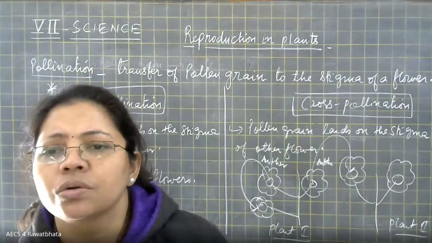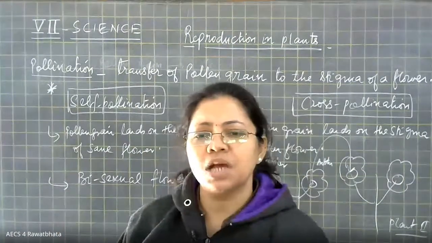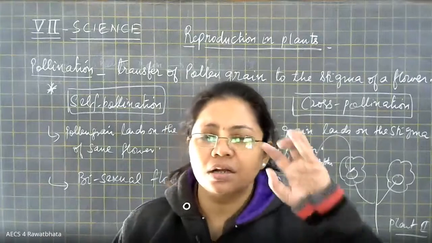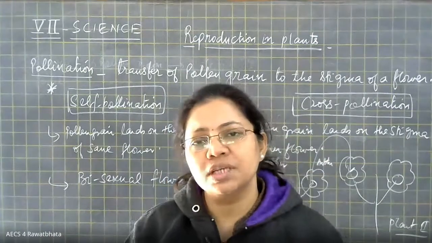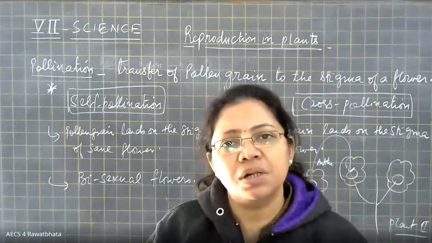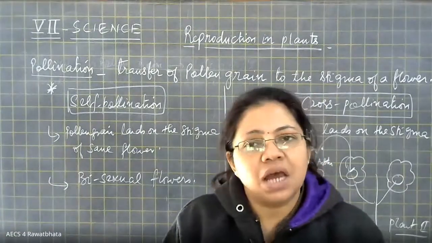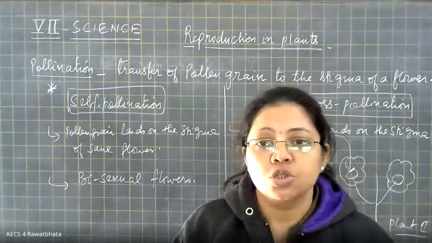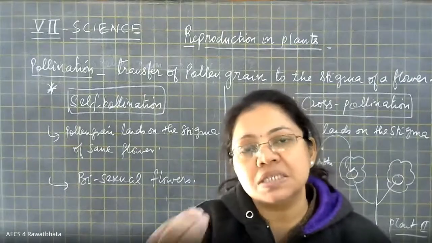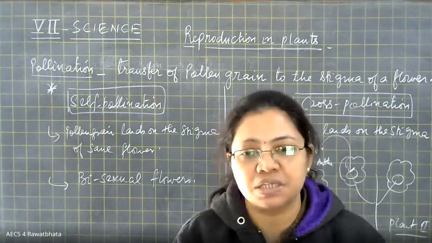Okay, so Hansika, you have asked a question in cross pollination: how does the male gamete come to know where the female gamete is and land on it? Actually, they don't come to know. These pollen grains are transferred by various agencies like water, animals, and the most common agent is wind. These pollen grains are produced in large numbers. So out of these many hundreds, at least a few are going to land upon the stigma, and then they will be able to reach the ovule and fertilization will take place, right?